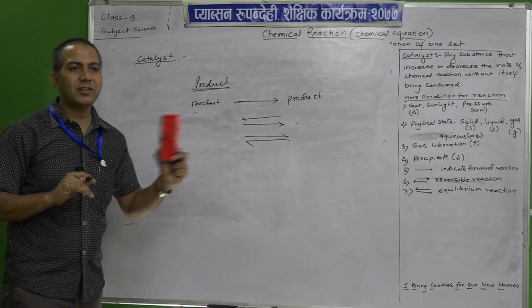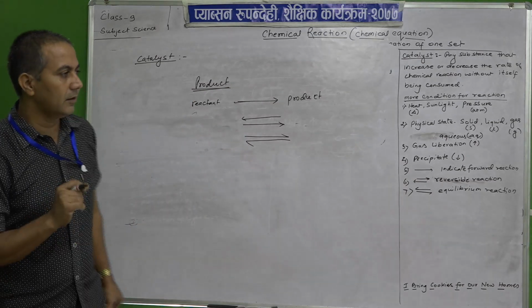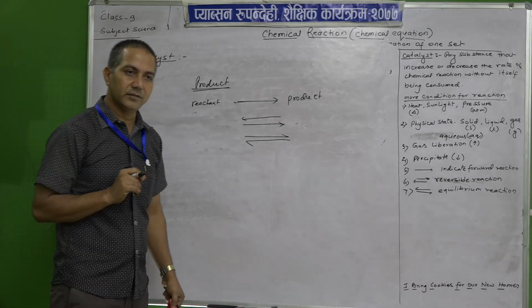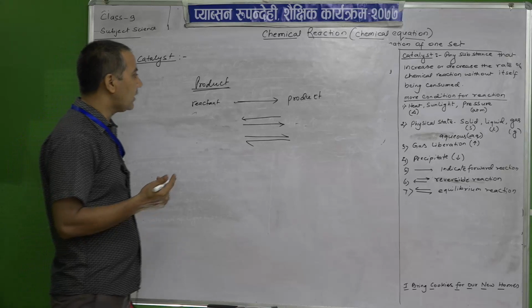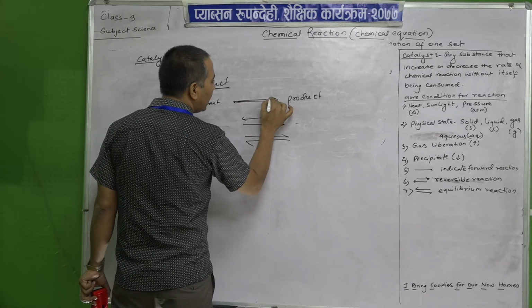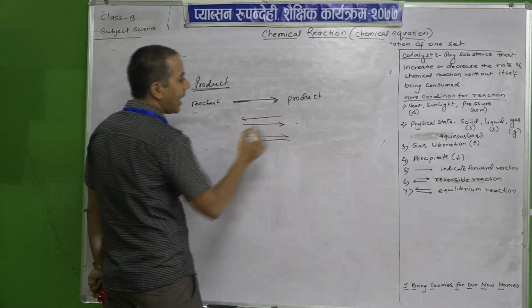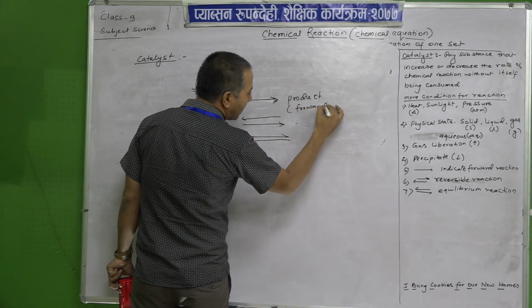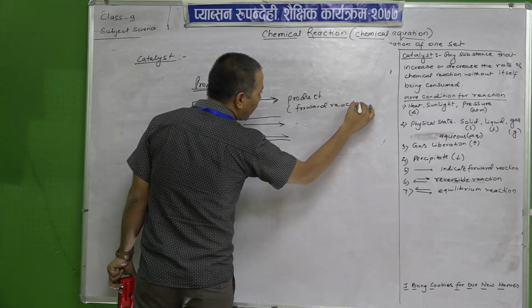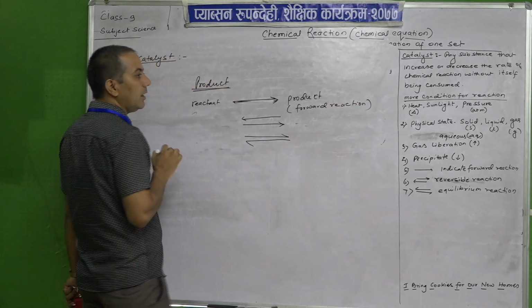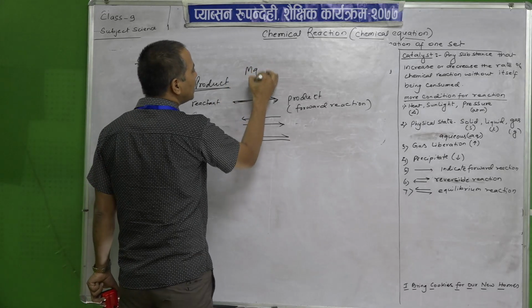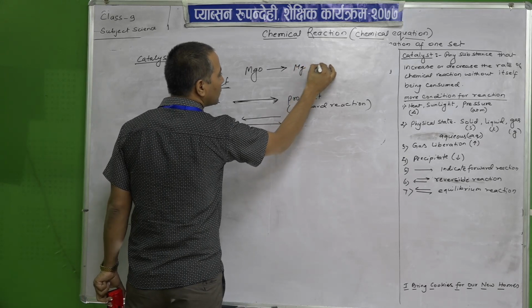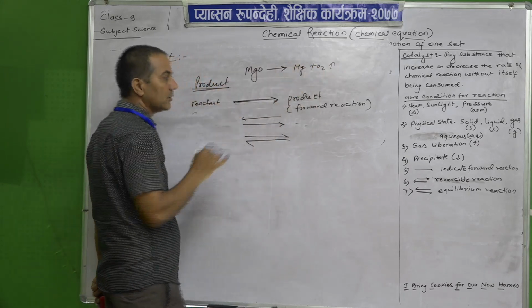So, why is it written like this? What is the reason? It also gives us information. What information is given? If it is written only like this, then it indicates a forward reaction. Forward reaction, okay, for example MgO gives Mg plus O2.